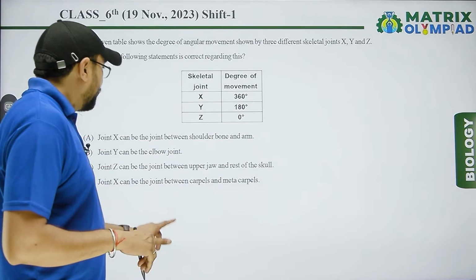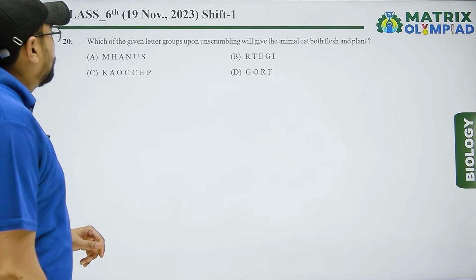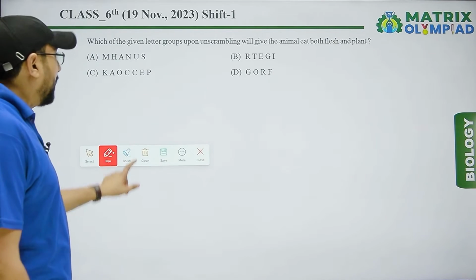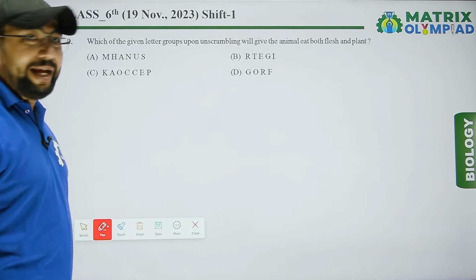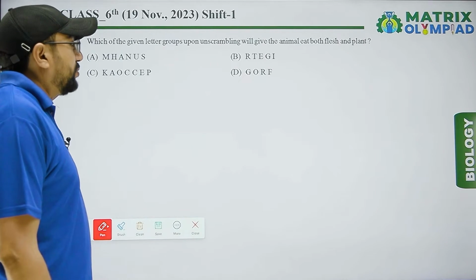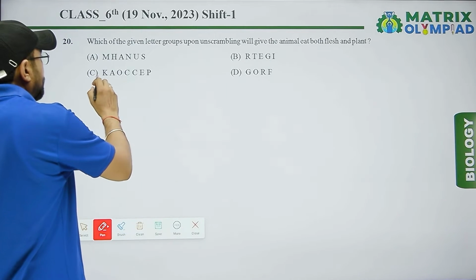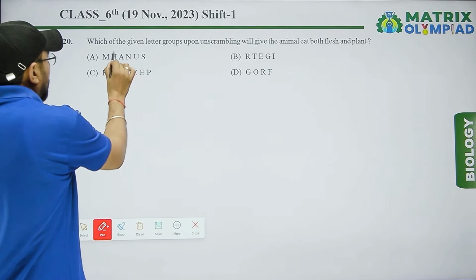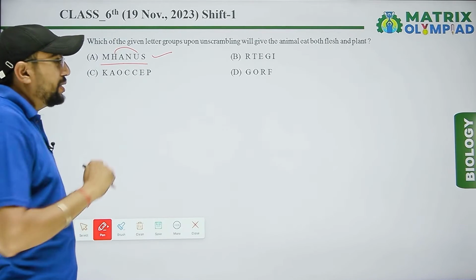Next one is: which of the given letter groups upon unscrambling will give an animal that eats both flesh and plants? Option first, human. Human is the right answer for this.